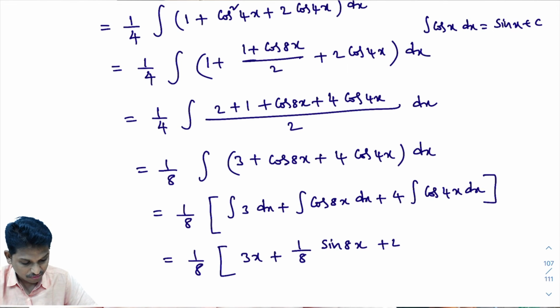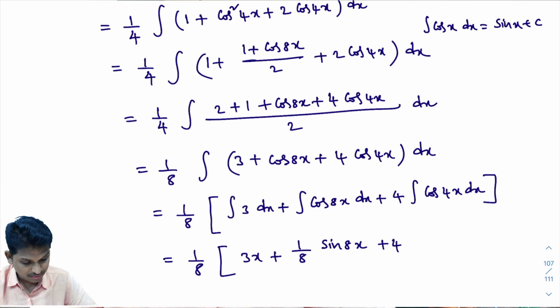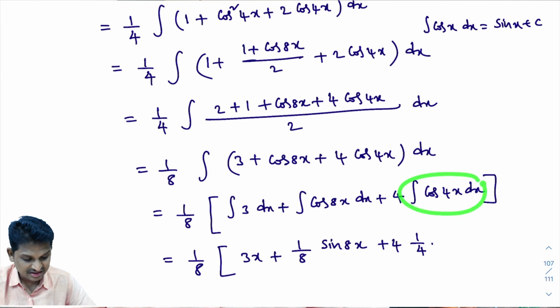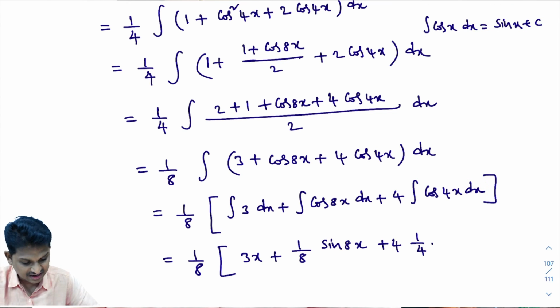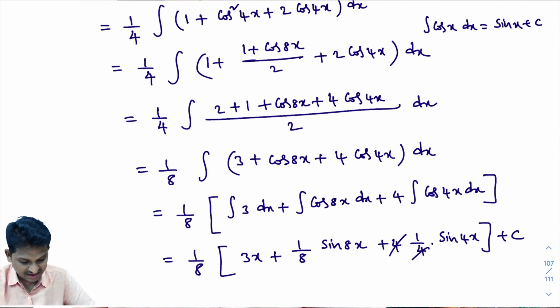Plus 4 into the integral of cos 4x dx. Here it is 1 by 4 into. See, I can write the integral of cos 4x dx answer directly. That we learned in model number 2. I explained here also. Its answer starts with 1 by the x coefficient. The x coefficient is 4, that is what I have written, into the integral of cos x dx is sin x plus c. So the integral of cos 4x, I'll write it as sin 4x. At the end, I'll write the integral constant. Now look here, this 4 will get cancelled.